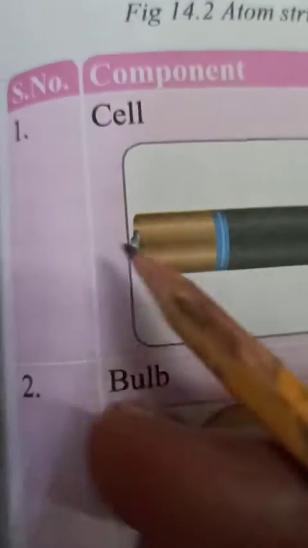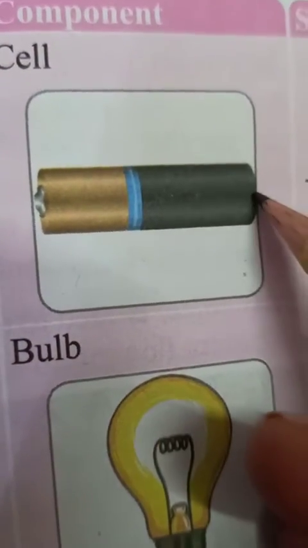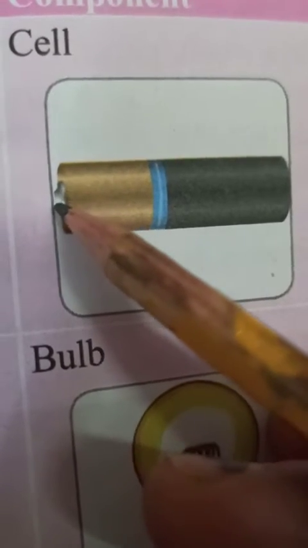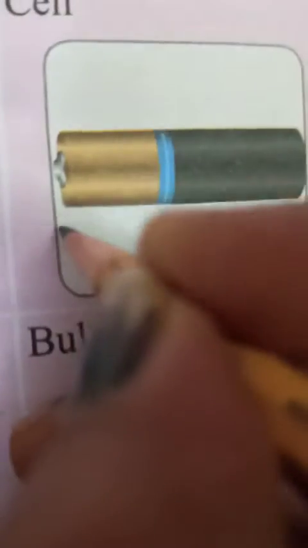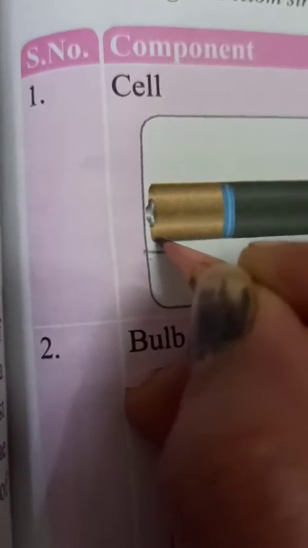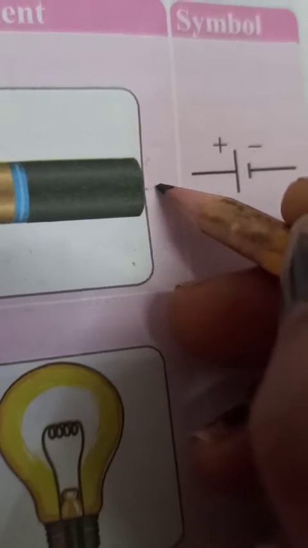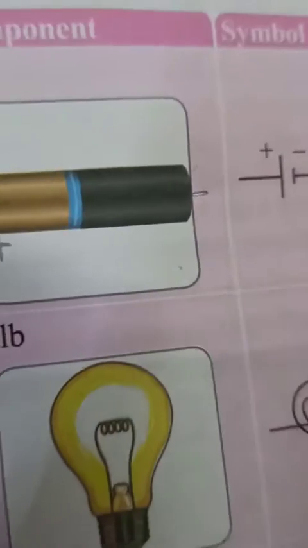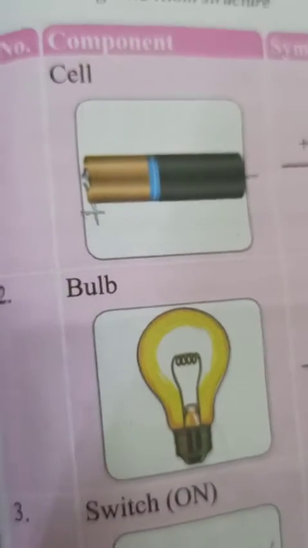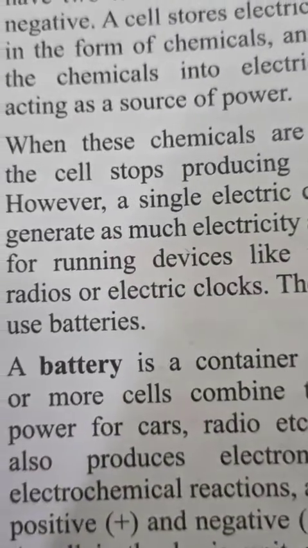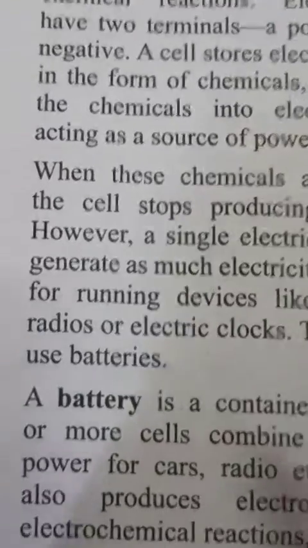About cell, you can see this cell. It also has two terminals, meaning two sides. At the side where the metal cap is, that side has positive charge. Always the positive terminal is this one, the metal cap side. And which side is plain? That is the negative terminal. One is the positive terminal, second is the negative terminal. So children, these are some important things which you should know about the electric cell.